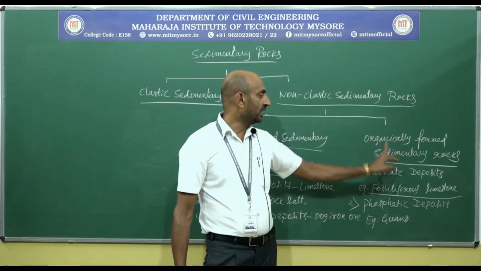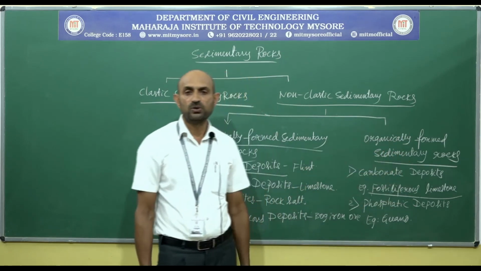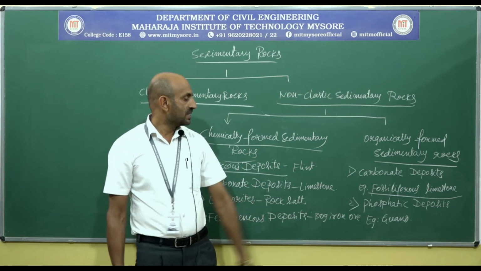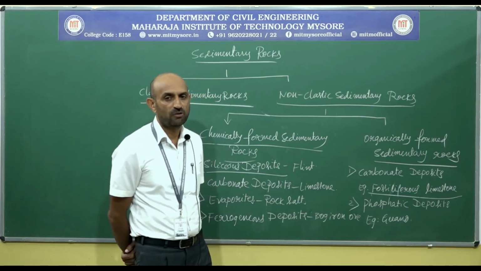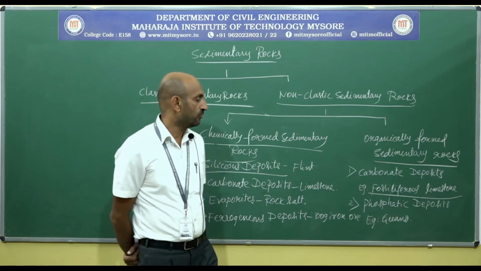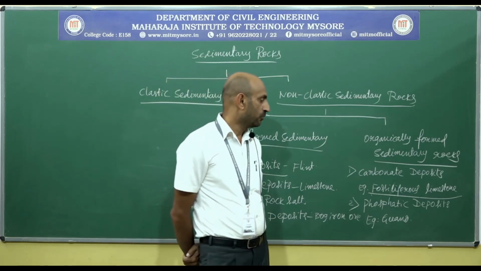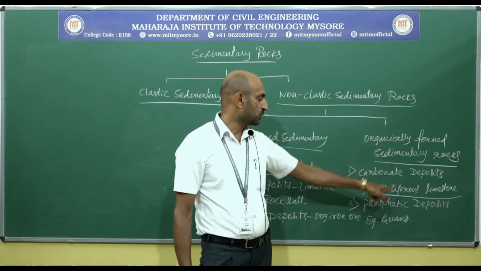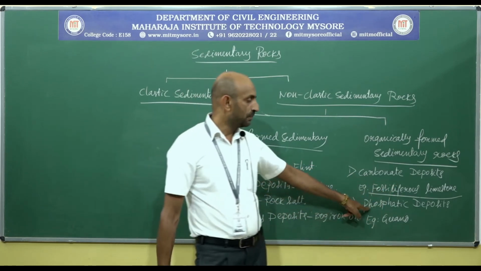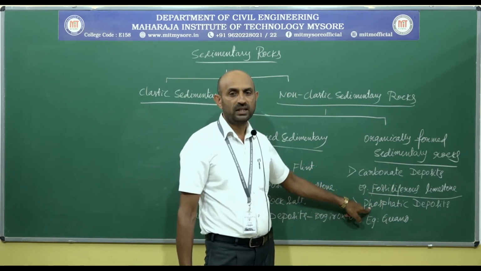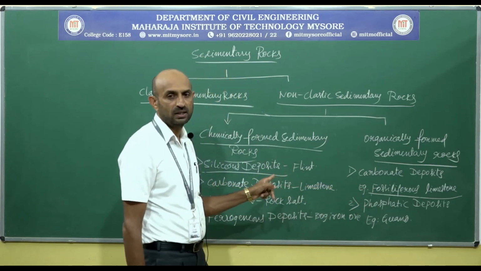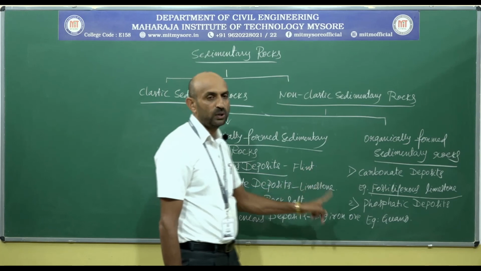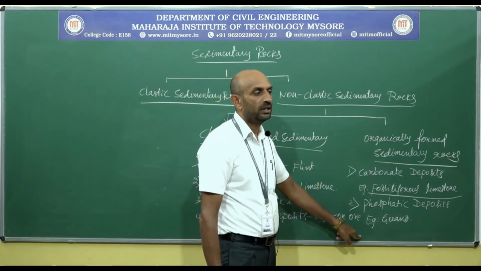Again, when we come to the organically formed sedimentary rocks, we are going to study carbonate deposits. Carbonate deposits are formed by accumulation of shells and skeletal bones of sea organisms, from which fossiliferous limestone can be seen. Another one is phosphatic deposits. It is formed out of excreta of fish-eating birds. Example, guano, which is highly soluble in water.